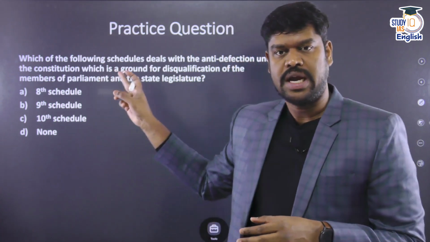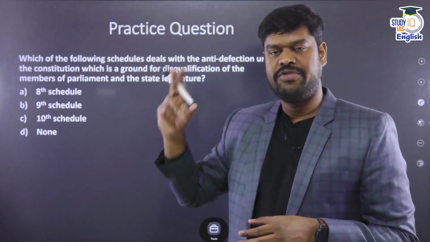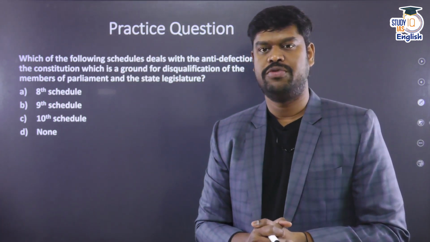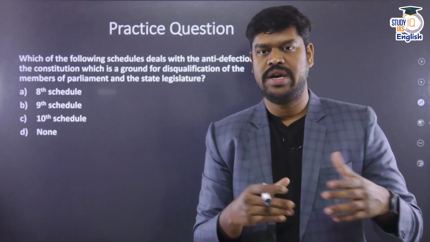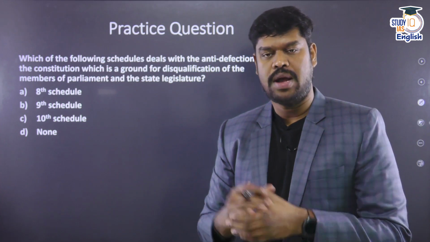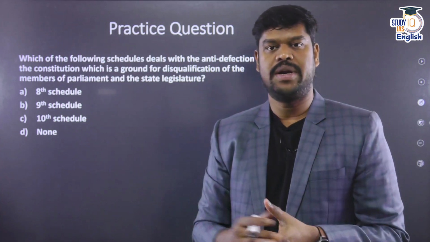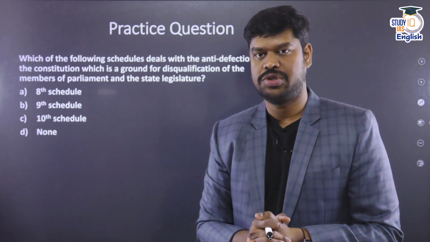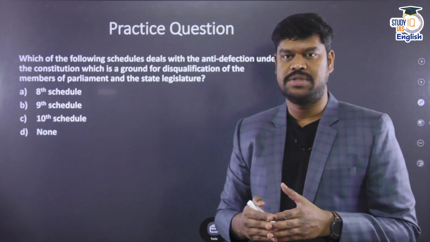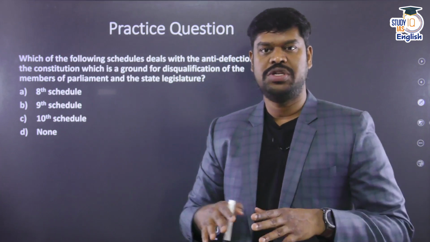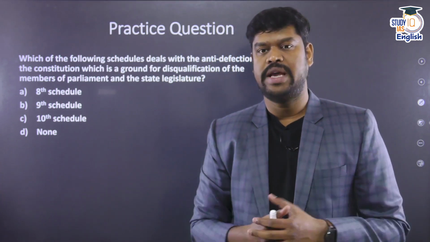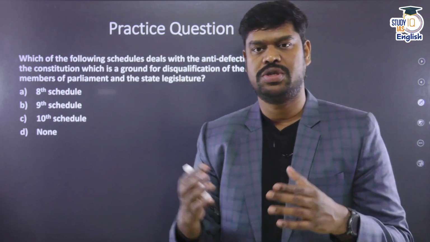Also, it is not just a conventional topic. It has been there in the current affairs for a number of reasons. For example, yesterday there was a news on the 9th schedule of the Constitution. Jharkhand has already passed a bill, and they have requested the Parliament to amend the Constitution and to place that particular law into the 9th schedule, because the Jharkhand government is now trying to increase the reservation beyond 50%, and to get judicial immunity, they wanted this law to be placed inside the 9th schedule, which is only in the hands of the Parliament to amend the Constitution and to place the law inside.